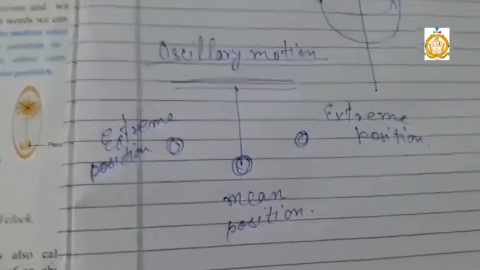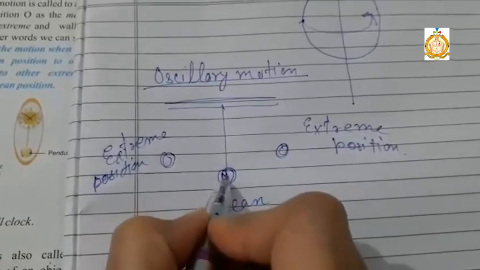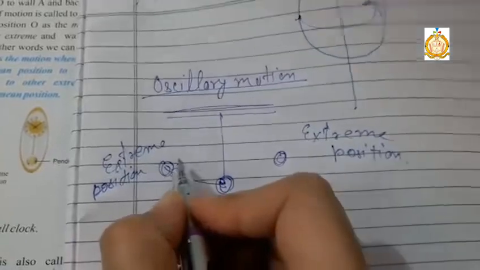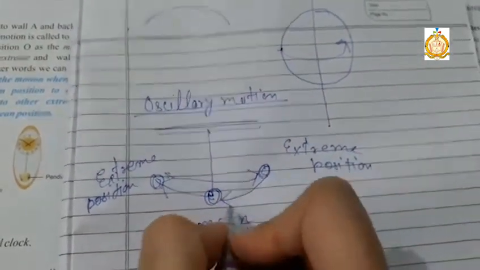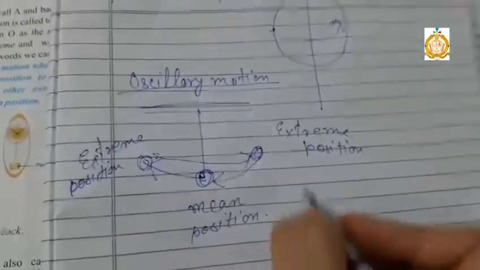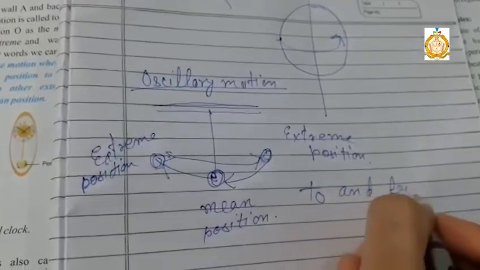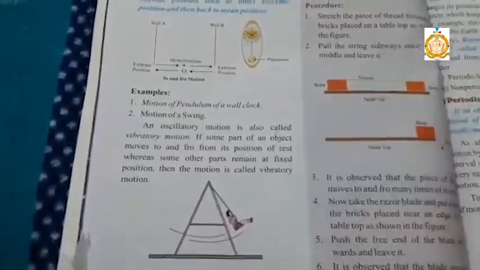See, in the oscillatory motion, an object starts moving from the mean position and goes to one extreme position, then from the extreme position to the other extreme position, and then again comes to the mean position. And this type of motion is said to be to and fro or oscillatory motion. Examples are the motion of the pendulum of a wall clock and the motion of a swing.